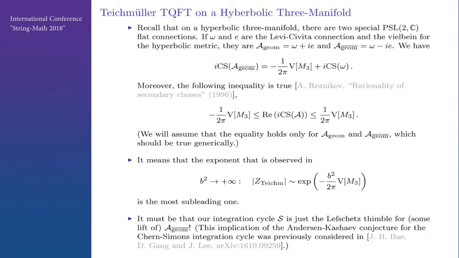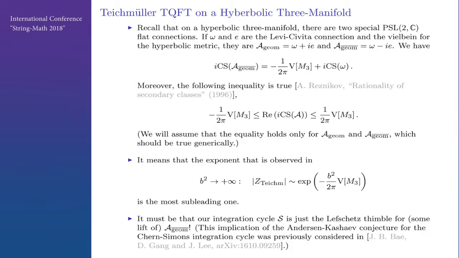So they are flat as a consequence of curvature equal to -1. I will call them geometric and conjugate geometric. So the Chern-Simons invariant has imaginary part proportional to the volume. And it is known that for any flat connection, the imaginary part of the Chern-Simons action is bounded by the volume on both sides.